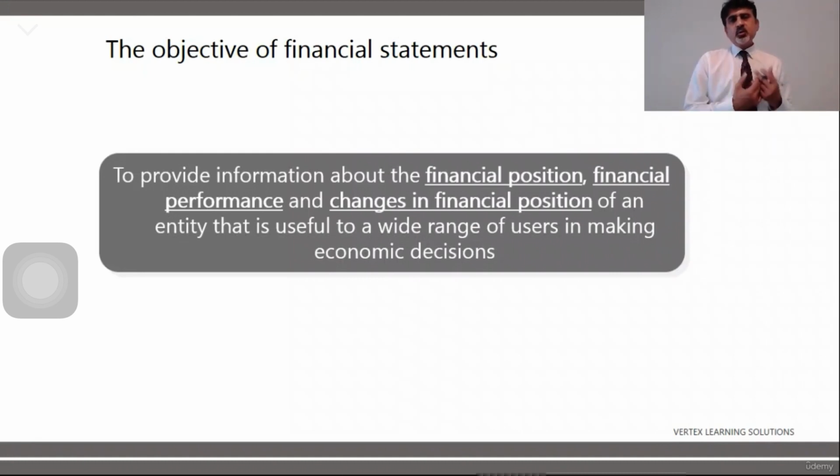So the bank would ask you to show your financial statements. They will see your income statement and balance sheet, etc. Based on that, they would understand your business situation, and then the bank would decide whether they are going to give you a loan or not. And if they are going to give, how much should be the amount, the period, what should be the interest rate, what should be the terms and conditions. So therefore, the objective of financial statements is to inform the different groups of people about the financial performance, the financial position and changes in financial position, so that they can take economic decisions. This is the objective of financial statements.